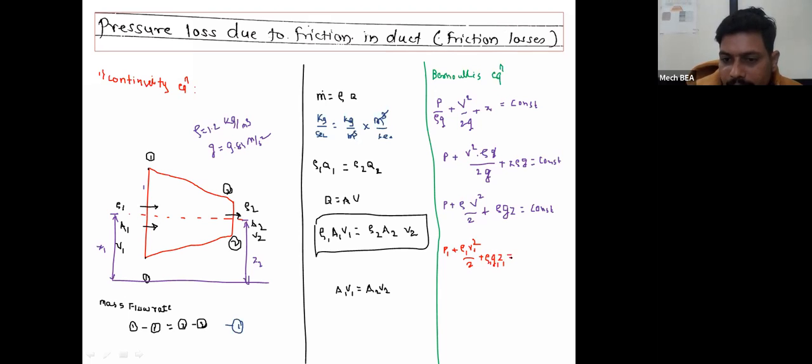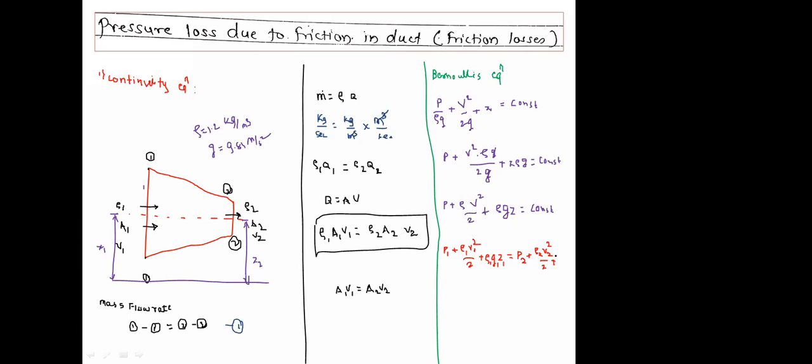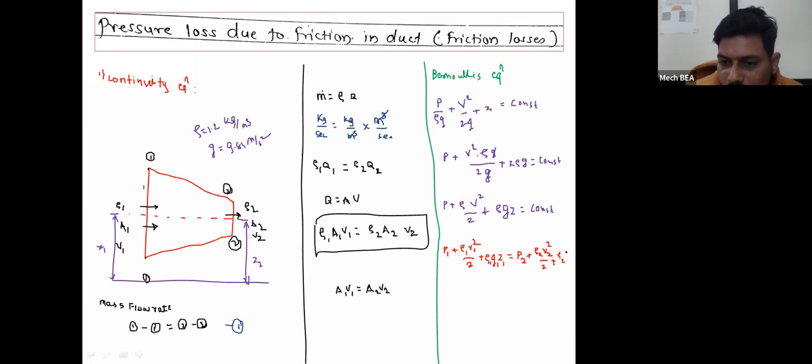Similarly, total energy at section 2 will be calculated using the equation P2 plus rho 2 V2 square upon 2 plus rho 2 g2 Z2.